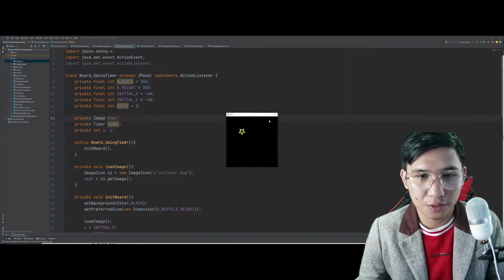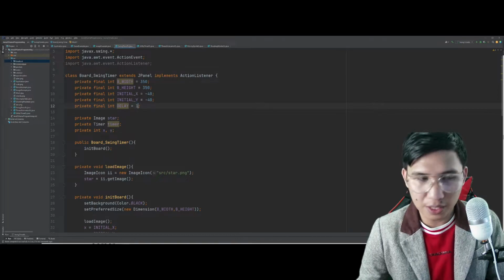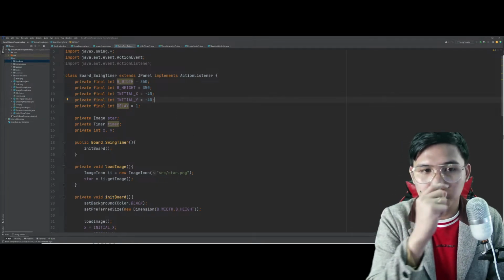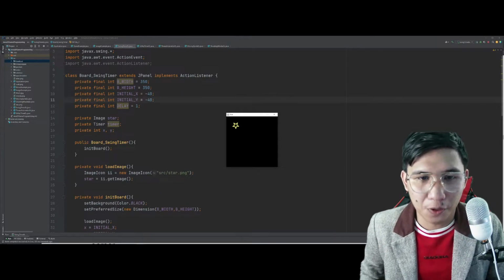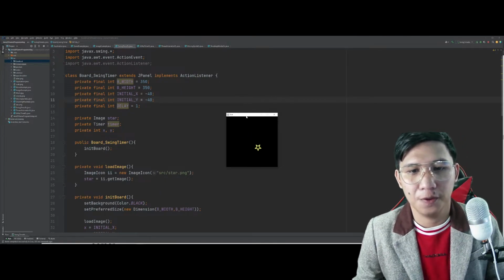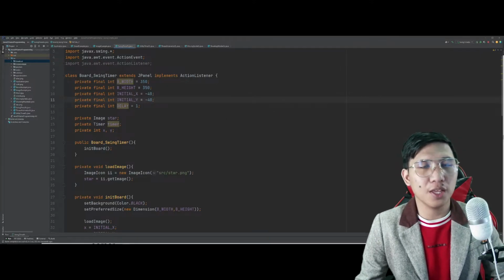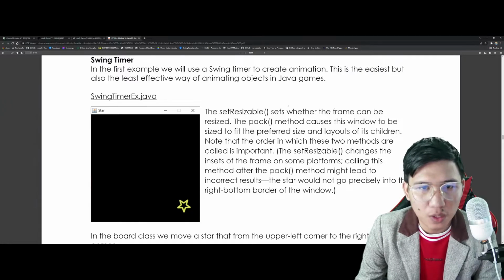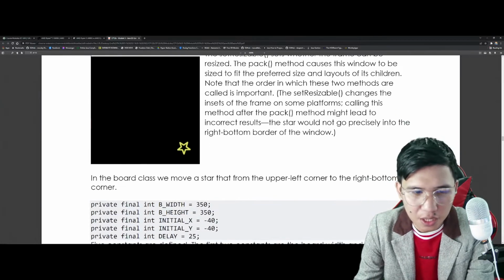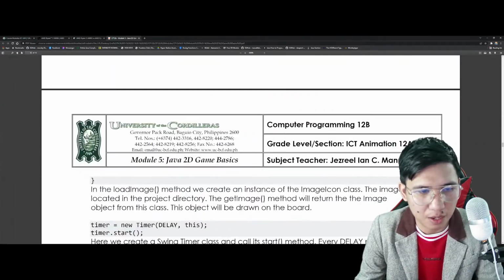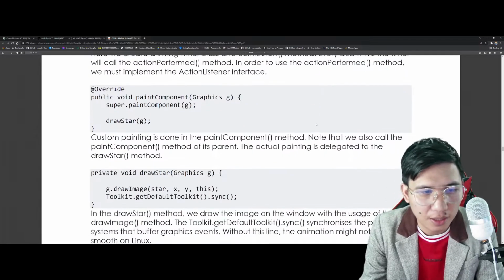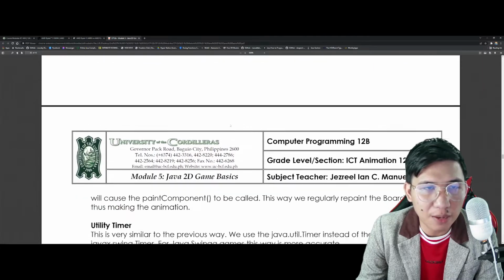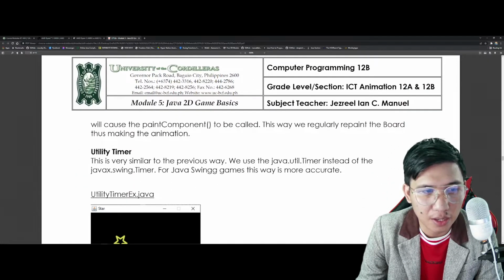Ayun. So, kung gusto nyo pa ng mas mabilis, every 1 millisecond, pukpuk, gumaganyan siya ng mas mabilis. Okay, so that's actually using what we call the swing timer. Ang swing timer kasi yan, just simply read this part para at least mas may ma-review kayo ulit para maintindihan nyo yung part na to ulit. Now, yung swing timer kasi nag-focus lang tayo sa may swing.